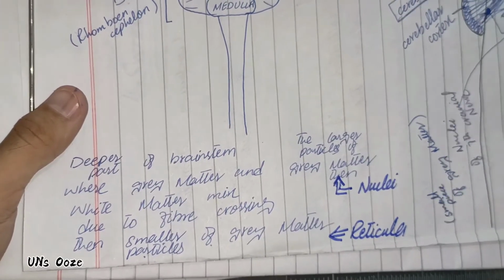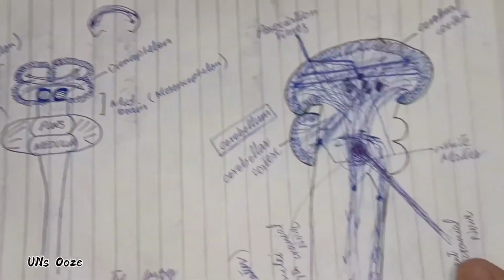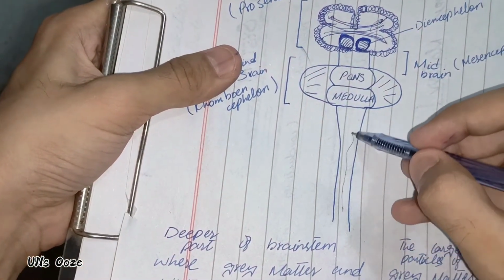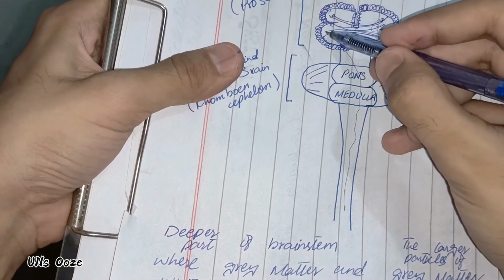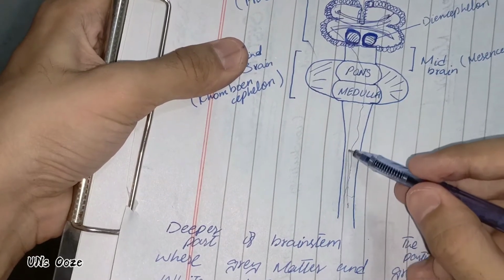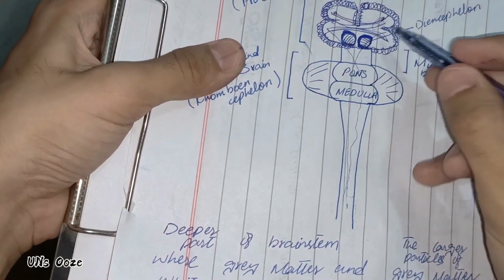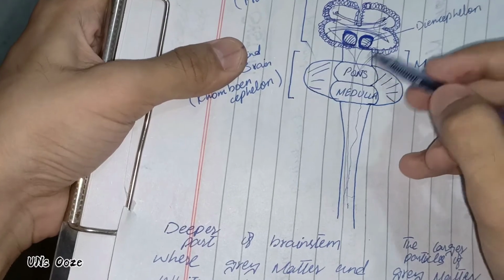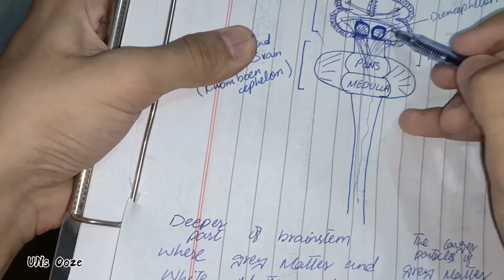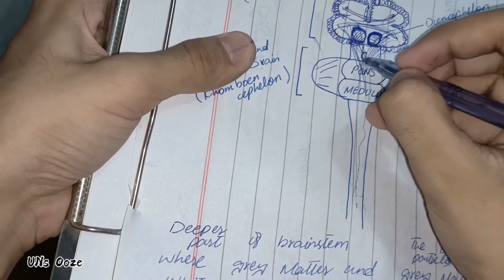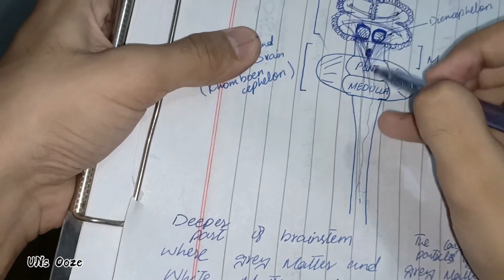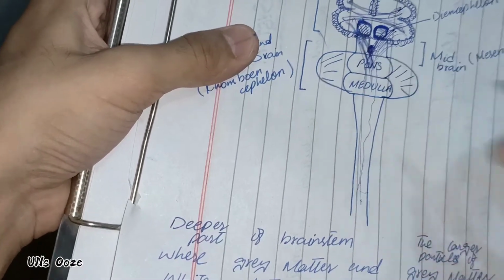Sometimes fibers, like in this diagram, like fibers traveling from here, they cross each other and they go towards the left side. Sometimes from the left side they go towards the right side, and they are a huge collection of these fibers, that is axons. So if there is gray matter present, these fibers during crossing break it into fragments.